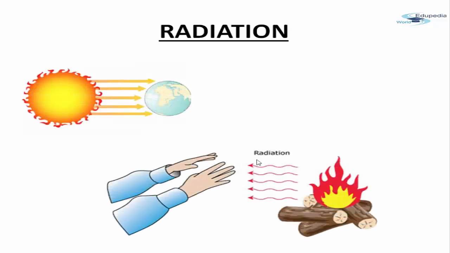In how many ways can we transfer the energy? So first we're going to talk about radiation. What is radiation? We say that radiations are coming from the sun. Harmful radiations are coming from the sun. So what are radiations? Radiations are basically rays, the heat rays which are coming.